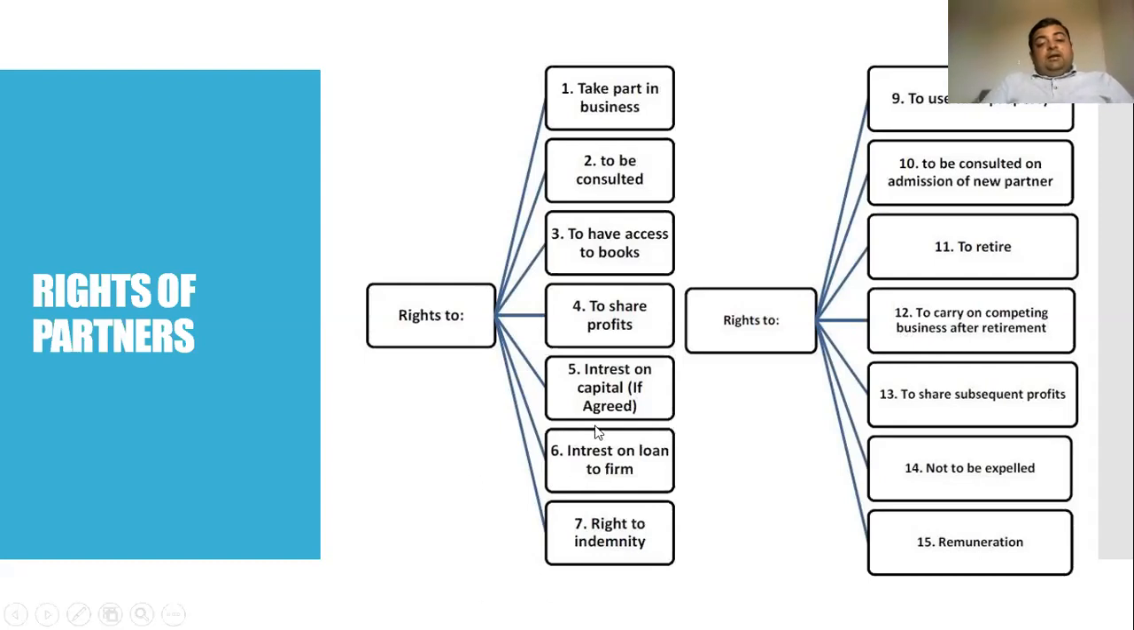Next, the right to interest on loan to the firm. Sometimes some of the partners have given a loan to the partnership firm. For example, there are 5 partners and 2 partners have given a loan to the partnership firm as required by the firm. In that case, the partner has the right to get interest on the loan that he has provided to the firm, in addition to his capital.